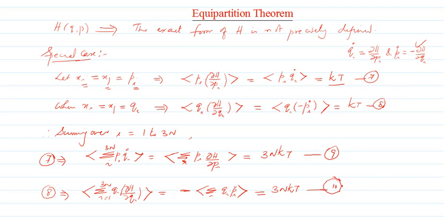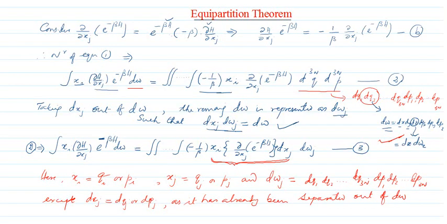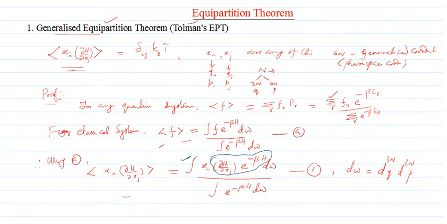We will use these two results later in the application of the equipartition theorem, and also in the proof of Boltzmann's form of the equipartition theorem. So remember, before we end, the general equipartition theorem is stated mathematically, and by this time you are familiar with the meaning of the terms. This is the mathematical statement of the generalized, or Tolman's, equipartition theorem. Okay, thank you.